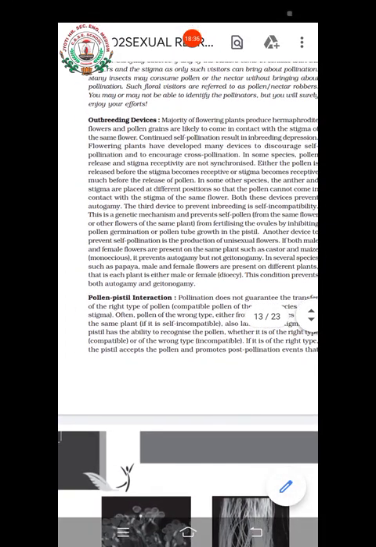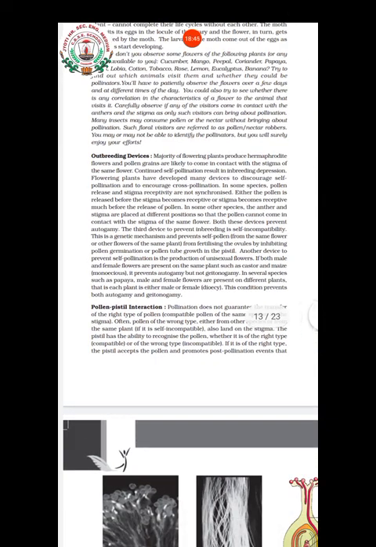Then in some species the plant itself will be male or female. One kind of plant will produce only male flowers and another kind will produce only female flowers. An example is papaya. These kinds of plants are known as dioecious plants.